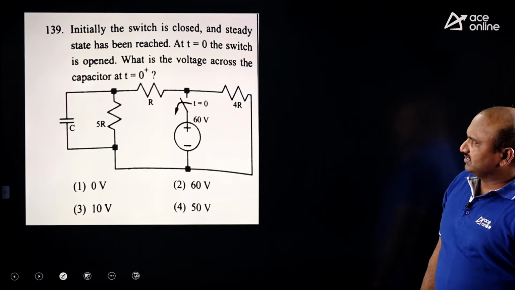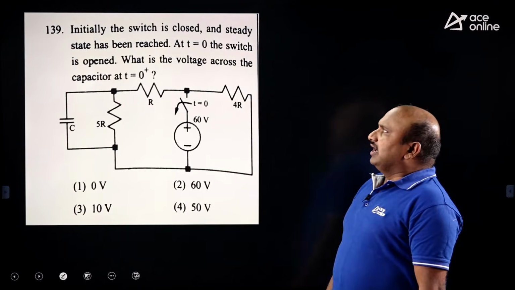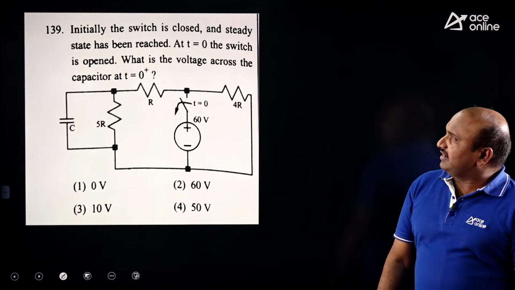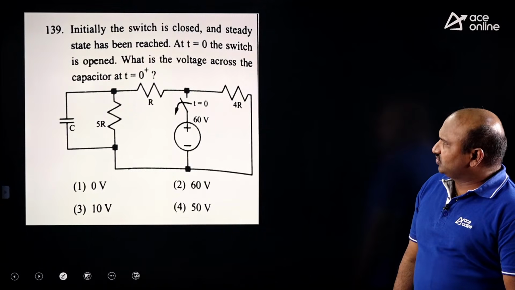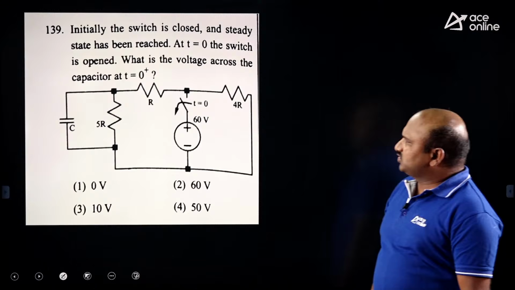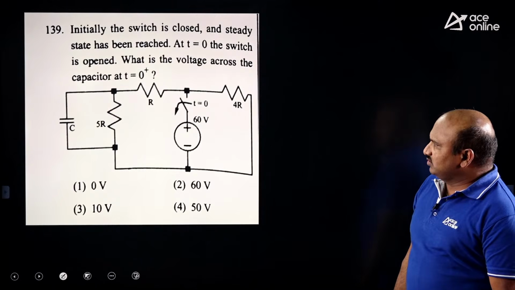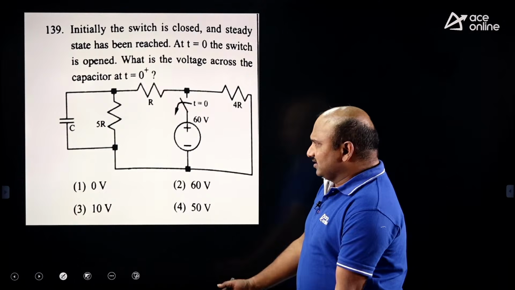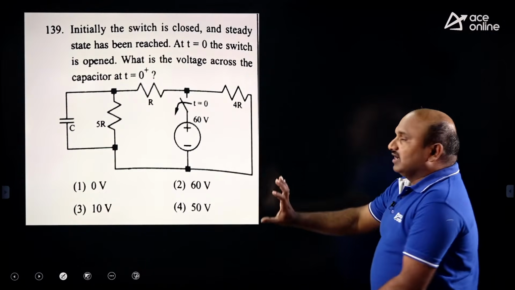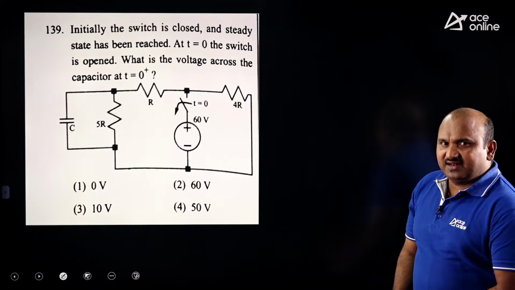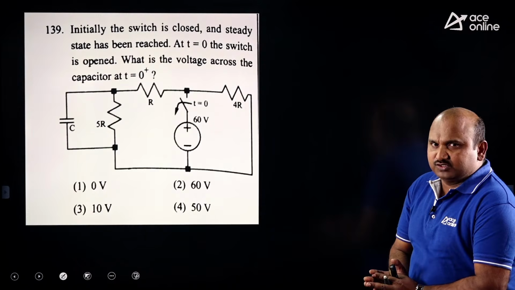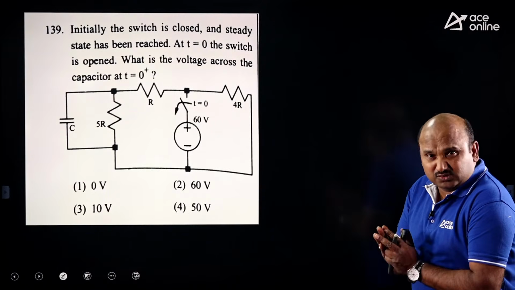Now the next one. See that initially the switch is closed and steady state has been reached. At t equal to 0, the switch is opened. What is the voltage across the capacitor at t equal to 0 plus? Guys, this is also very simple. Under transient circuit analysis, I have provided the easy solution without taking calculations also.